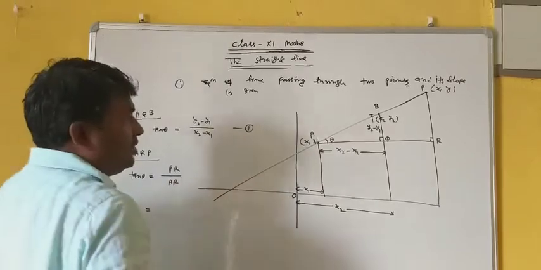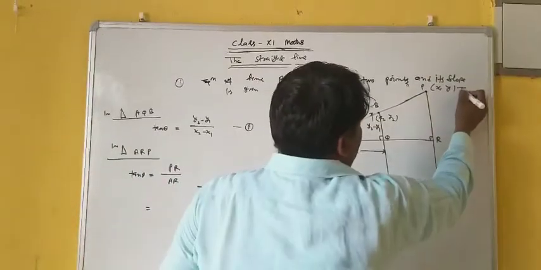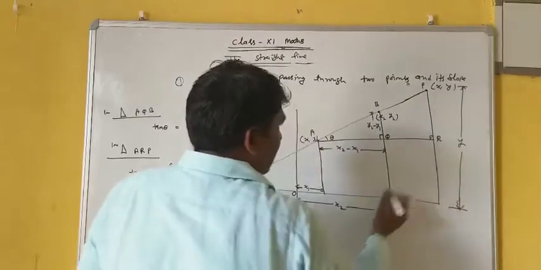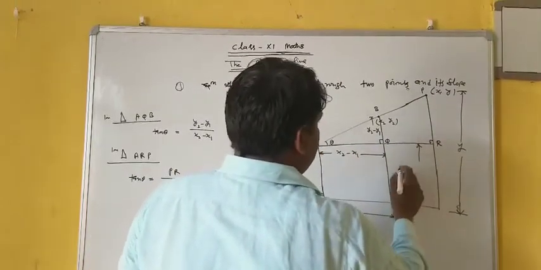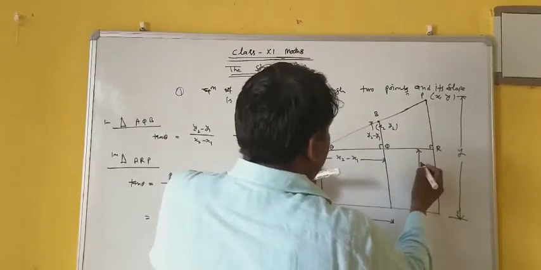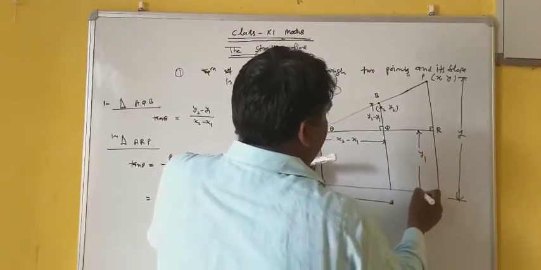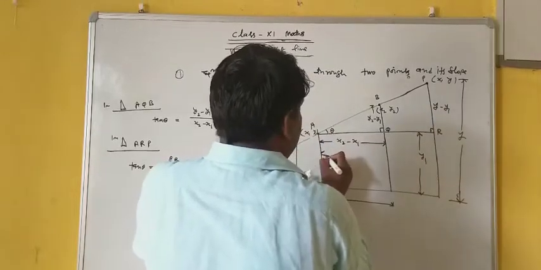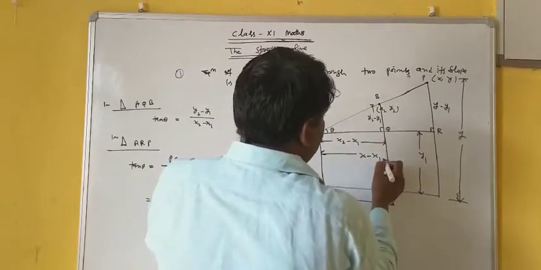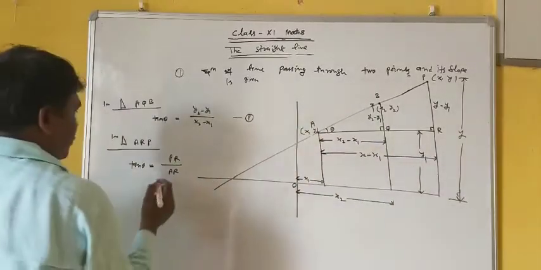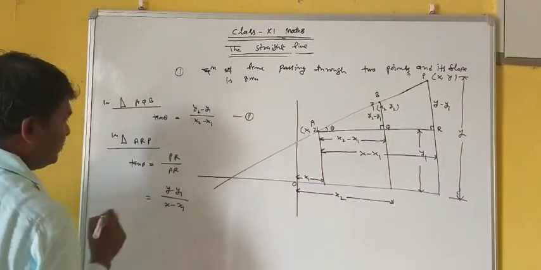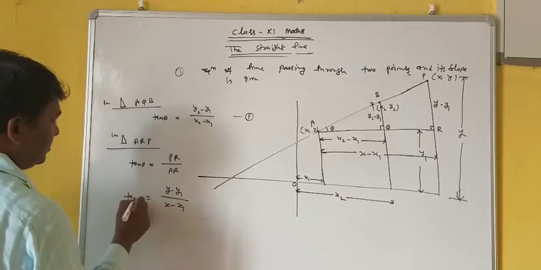So what can you write? This PR, this total is your y as per coordinate geometry, and this one is y1. So this is your y minus y1. Similarly, this is x minus x1. So y minus y1 upon x minus x1 is your tan theta.